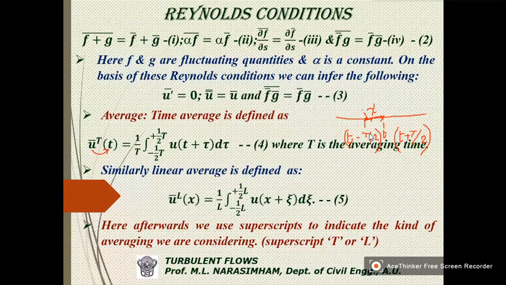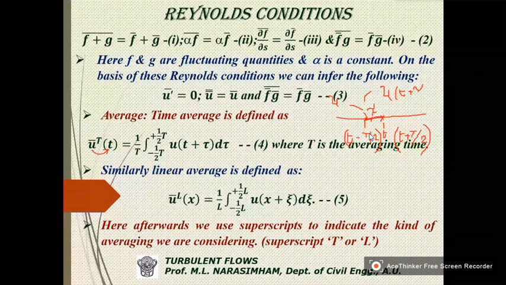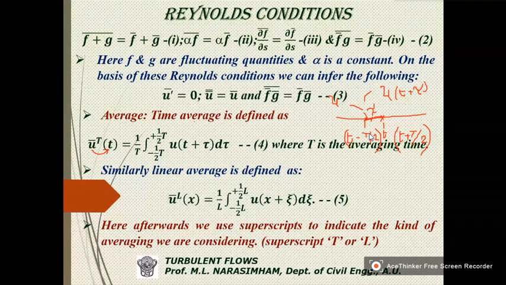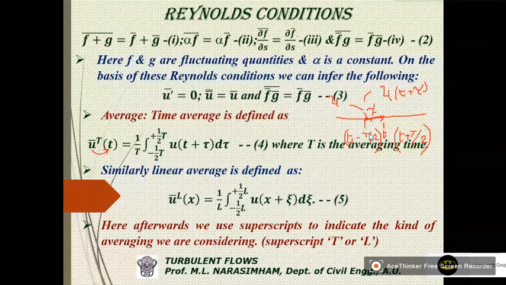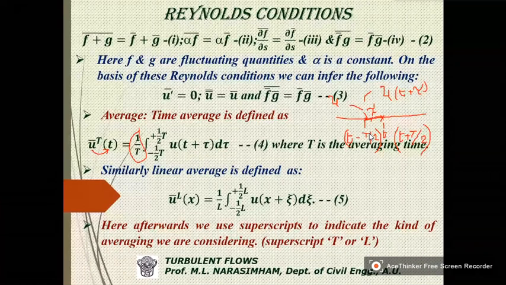So here it is u. And here it is u of t plus tau. So what we do is we go on adding all these things and divide by T. And what are the limits? These are the limits.